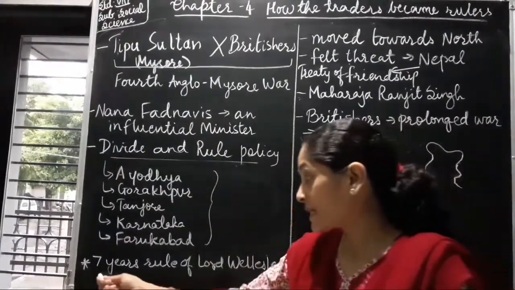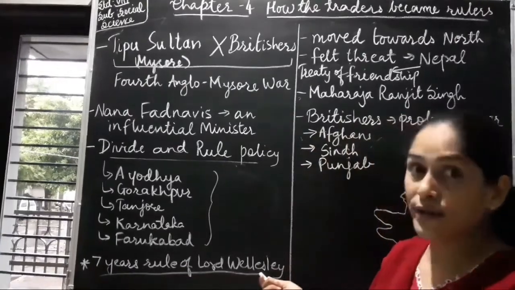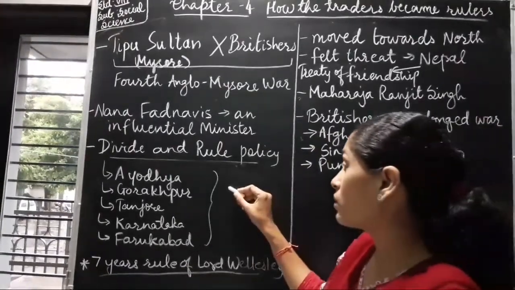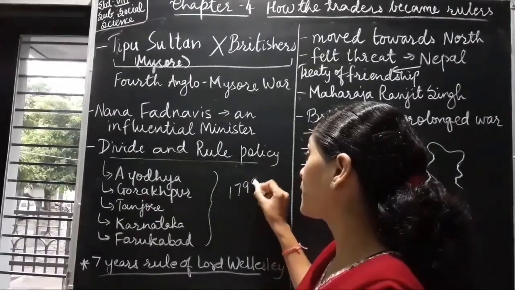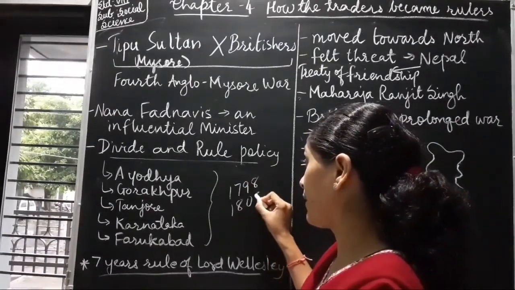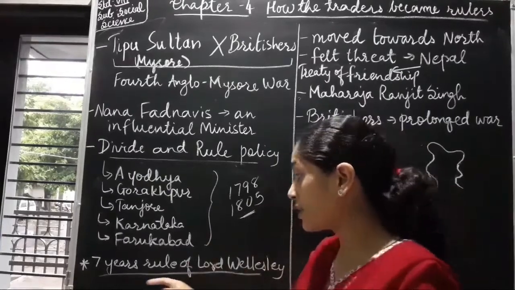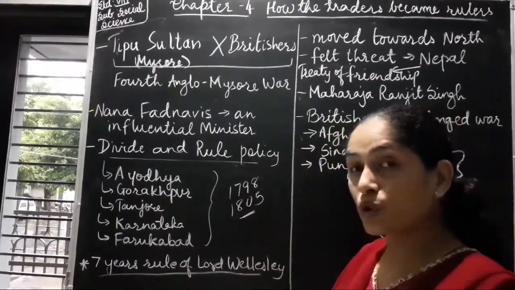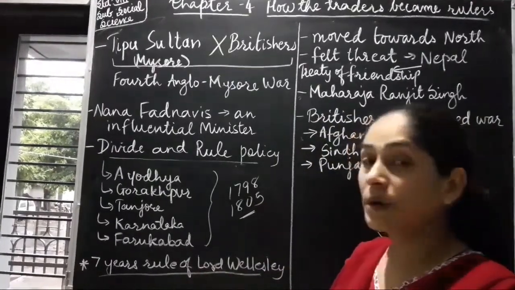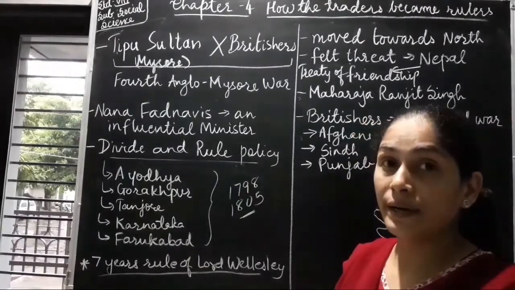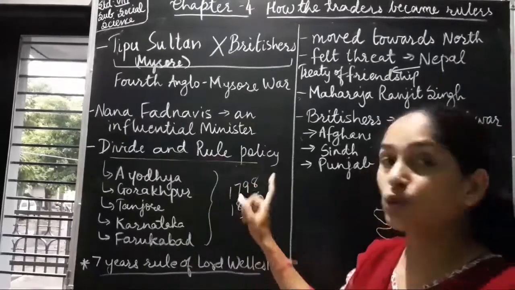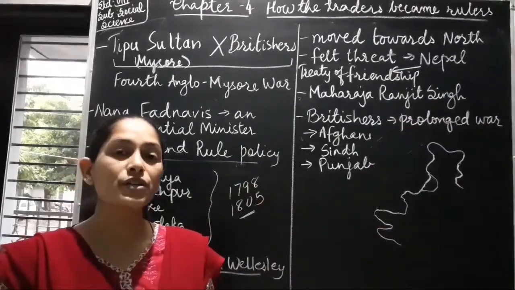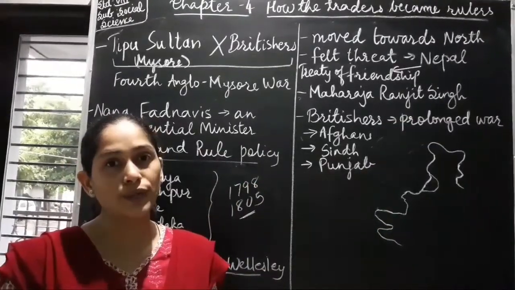Okay, now 7 years rule of Lord Wellesley. Okay, the Lord Wellesley was Governor General of India from 1798 to 1805. Okay, so during his 7 years of rule, he captured most of the part of India and all became a part of company's territory. This is what we have learnt about subsidiary alliance and divide and rule policy. Now Britishers had conquered major part of South India.